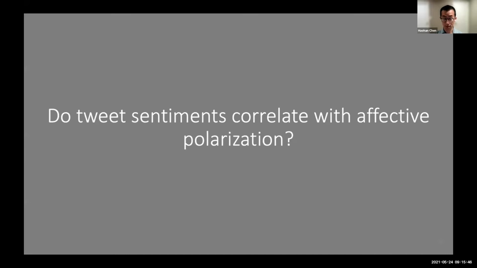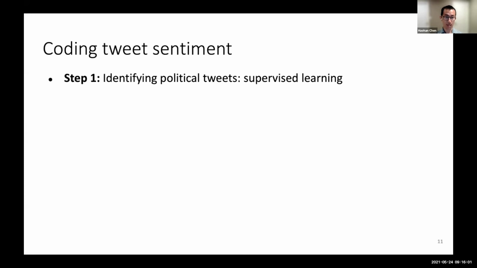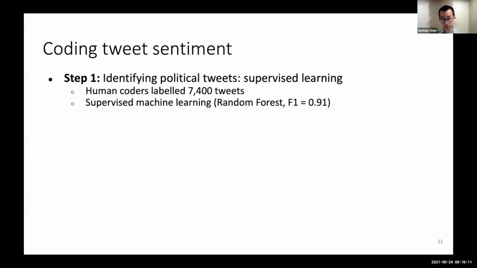That's getting into the measurement problem: can we just calculate sentiments on social media and use that as an indicator of polarization, and how reliable is it? So we take a few steps to code the sentiments in tweets. In step one, we identify political tweets using a supervised machine learning approach. We ask human coders to label a few thousand tweets, and then we train a supervised machine learning model, specifically a random forest model.